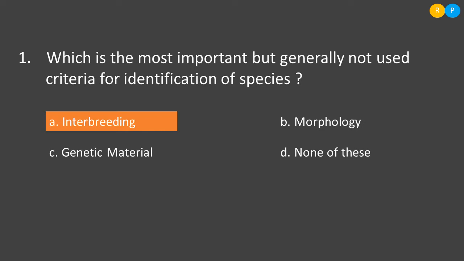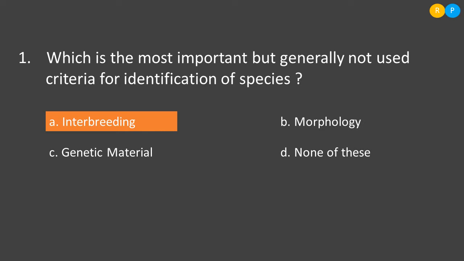Interbreeding is a process in which the organisms under the same species can mate among themselves and produce fertile offspring. So even though interbreeding is a very important characteristic feature, we have some exception cases. One is worker bee and another one is infertile human couple. If you take these two examples, they are not following the process of interbreeding. That means they are unable to produce offspring even though they mate with the organism belonging to the same species.